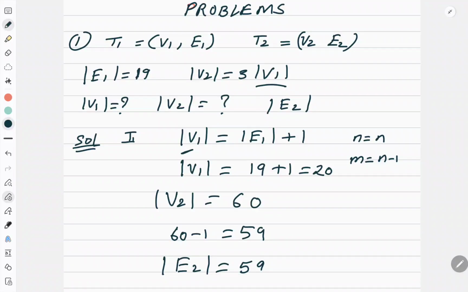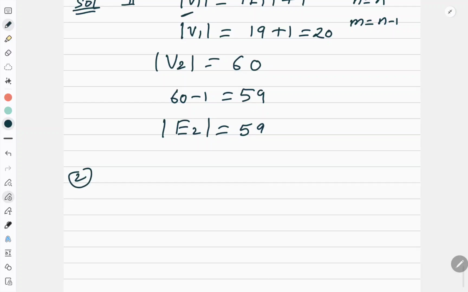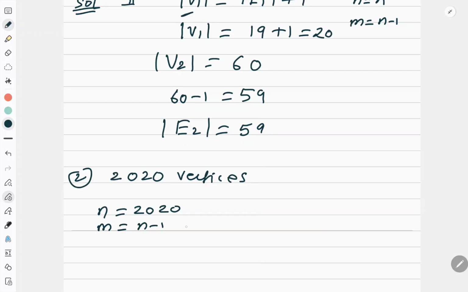So these types of questions are very easy and very important from the exam point of view also. Now let us see the second problem. The second problem is saying that there are 2020 vertices in a tree. Find the sum of the degrees of vertices. Simple. If n is equal to 2020, what is m? m is equal to n minus 1, which is equal to 2019. This you can write as vertex and this you can write as edge. Correct? So 2019 edges I have.